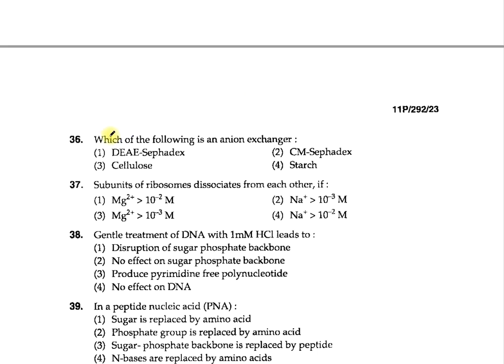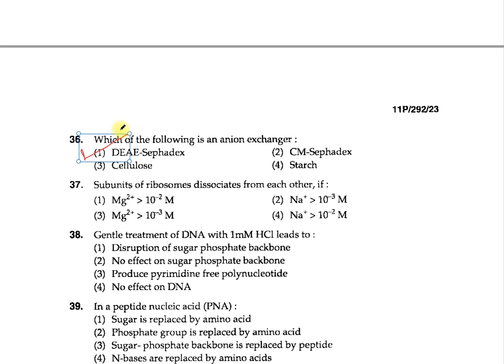Question number 36. Which of the following is an anion exchanger? 1 DEAE Sephadex, 2 CM Sephadex, 3 cellulose, and 4 starch. The option 1, DEAE Sephadex, is correct.